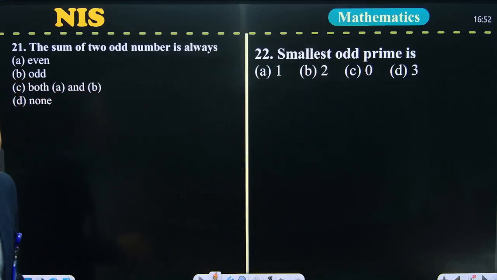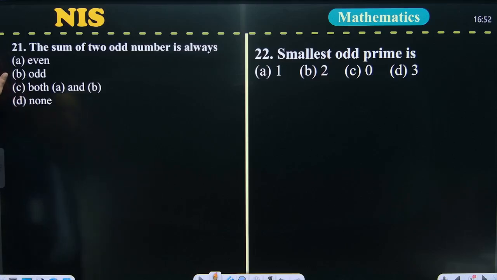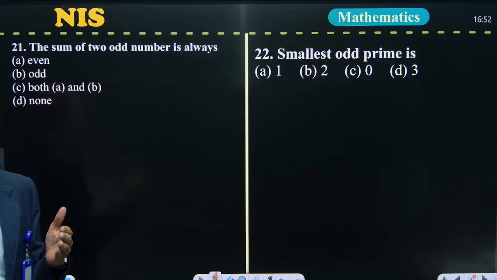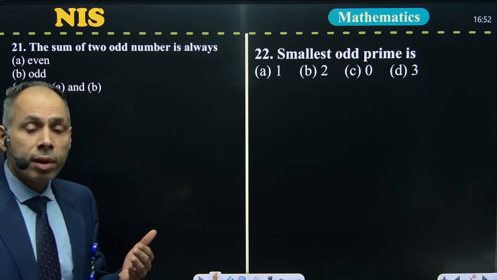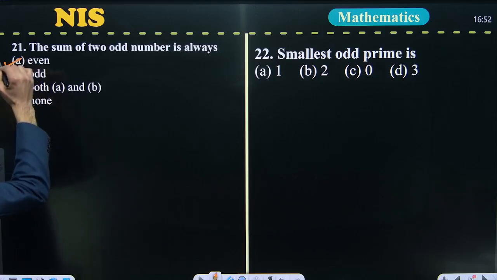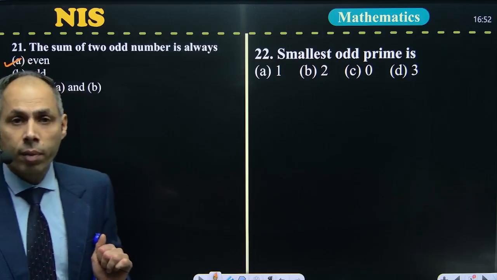Now, we start from mathematics 21st question. You can see the first question is: the sum of two odd numbers is always. The sum of two odd numbers will always be even. So the answer of this question is the first part, A, even.